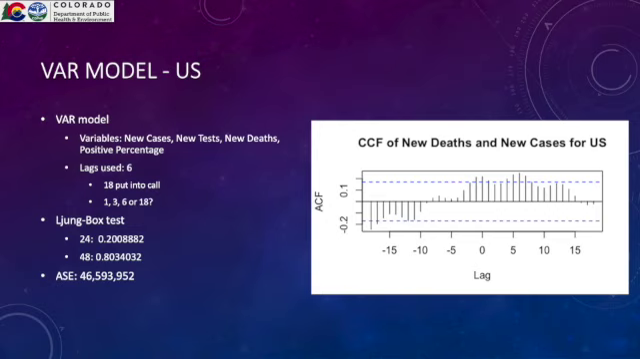For our VAR model for the US, we ended up with 6 lags. We put 18 into the call because of how far back new deaths and new cases were correlated. We ended up with 6 lags because 1, 3, 6, and 18 were what the 4 metrics predicted that we should use. 1 and 3 did not pass the Ljung-Box test, while 18 and 6 did, but 18 was too far back to use, so we ended up using 6. This passes the Ljung-Box test at K equals 24 and 48. We end up with an ASE of about 46 million.